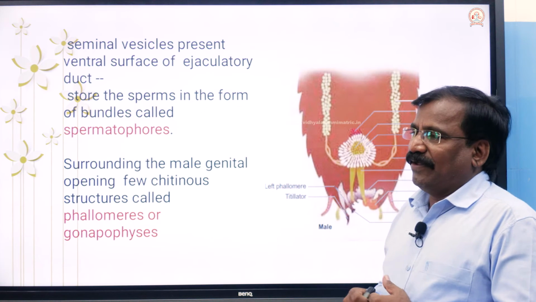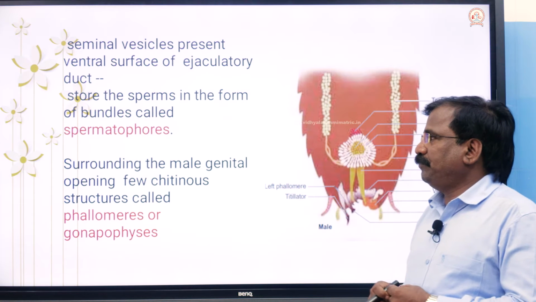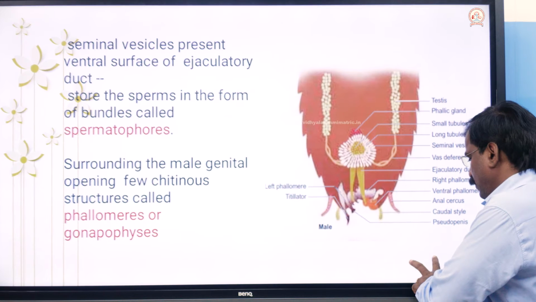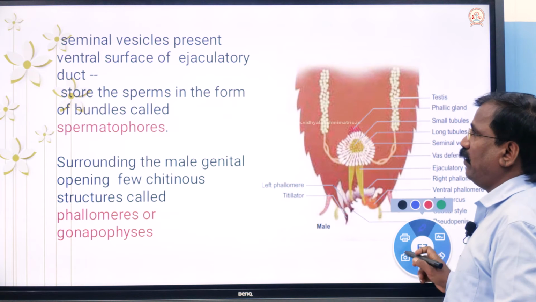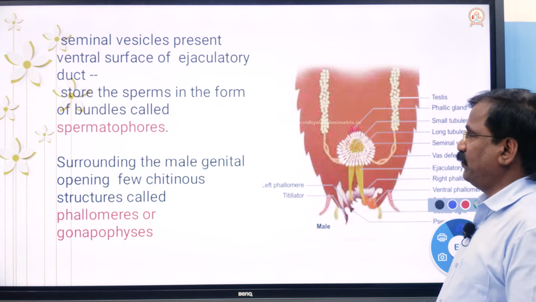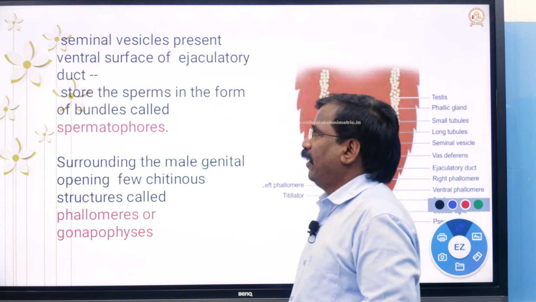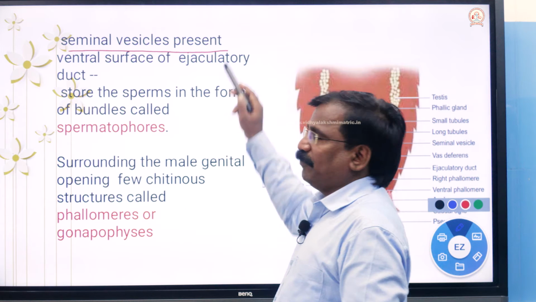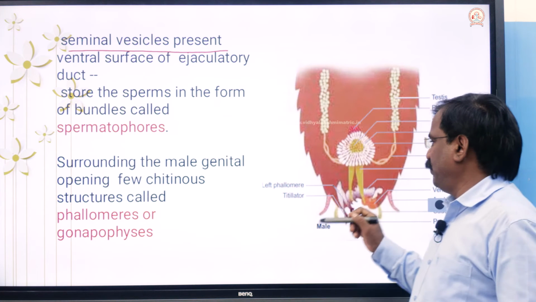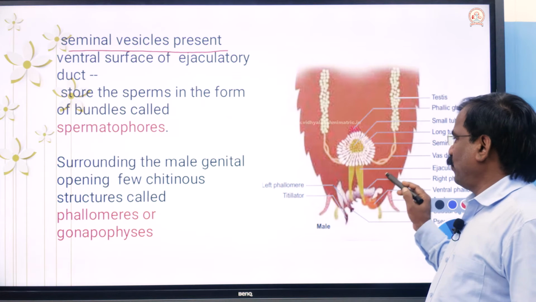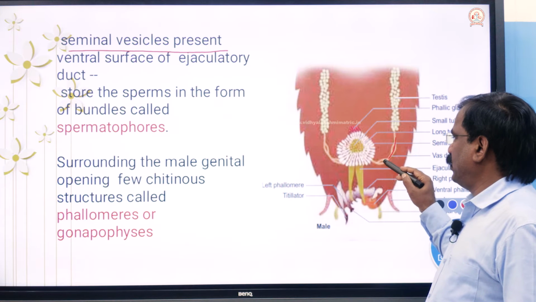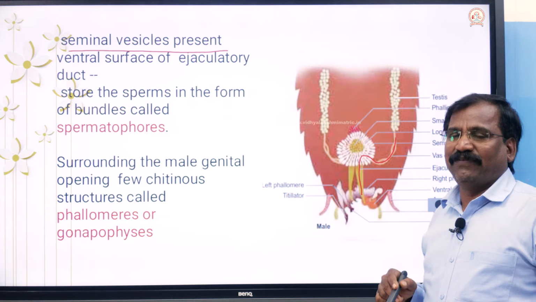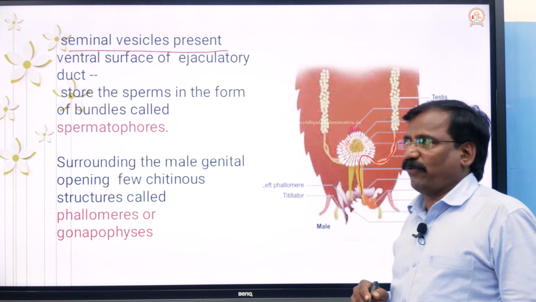Very important: what is the function of these accessory structures, particularly the seminal vesicle? The vas deferens passes through the seminal vesicle and opens into the ejaculatory duct.